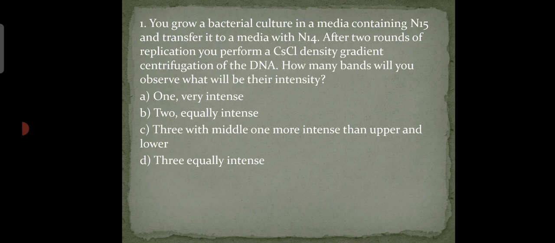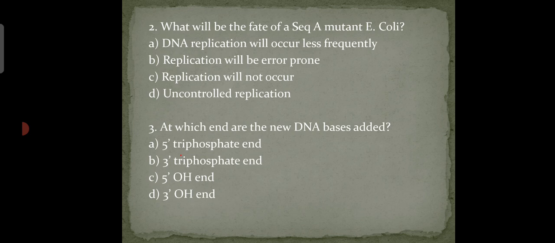So, our next question is, what will be the fate of replication in a sequestering mutant E. coli? A. DNA replication will occur less frequently. B. Replication will be error prone. C. Replication will not occur. D. Uncontrolled replication. So our answer is option B, which is replication will be error prone.